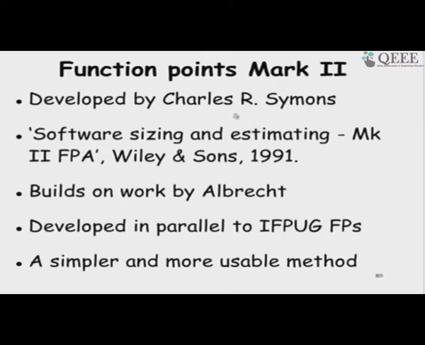With that objective, Charles Symons developed function point Mark II. It is based on the ideas of Albrecht, but his objective was to develop a simpler and more usable method, which will produce results on which there will be more agreement, whoever is measuring it.